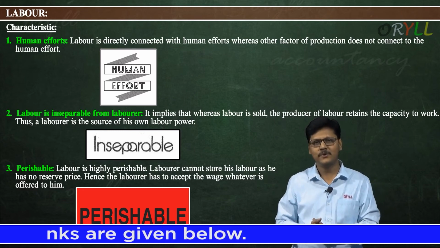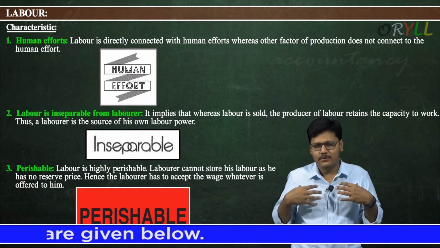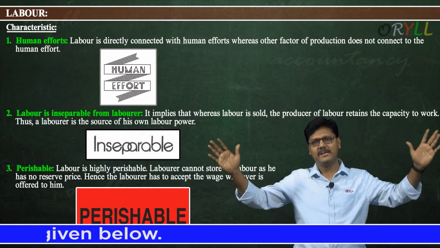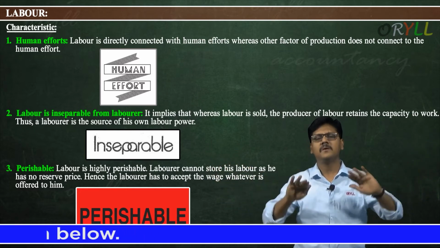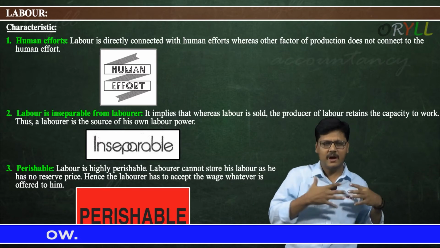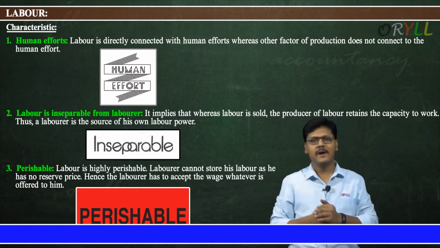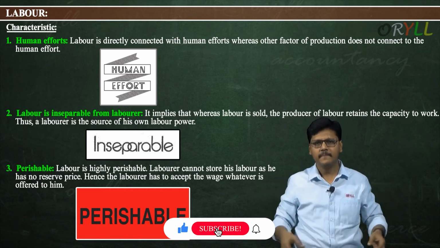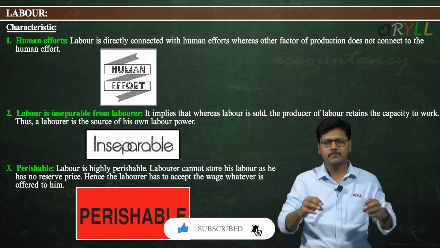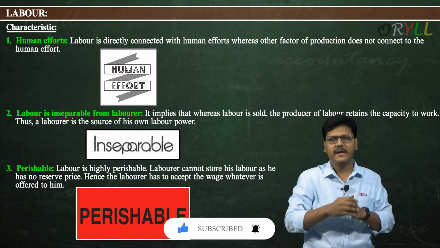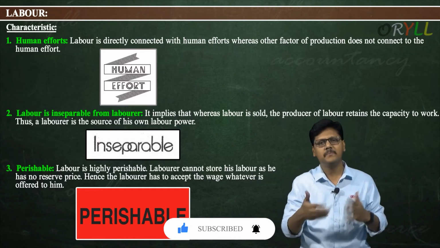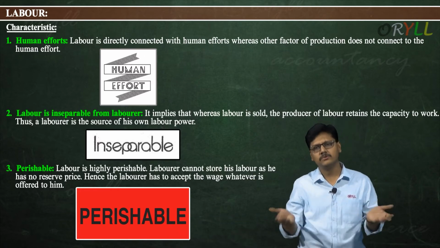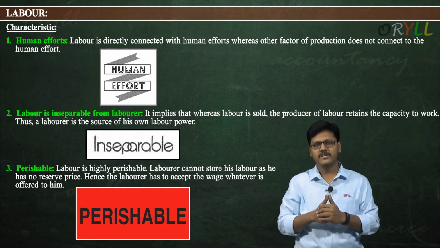No. If I do not work now, my labor of today is over, finished. I cannot use today's labor tomorrow. So the laborer has to accept whatever price is offered at the moment; otherwise, his labor perishes and he loses the remuneration for it.